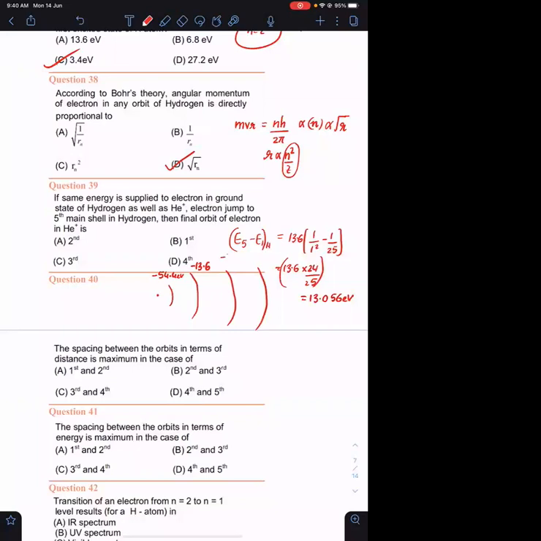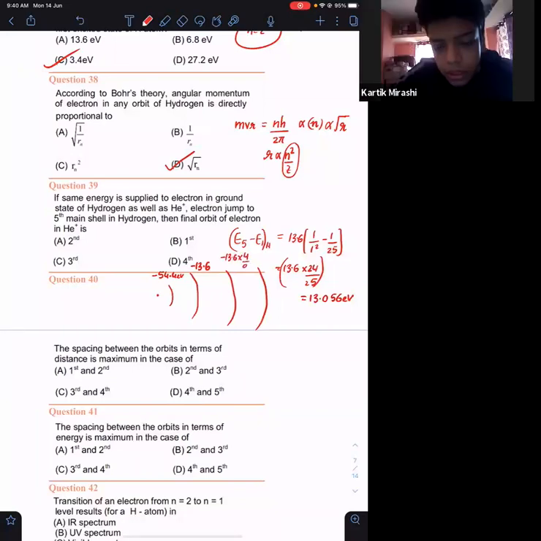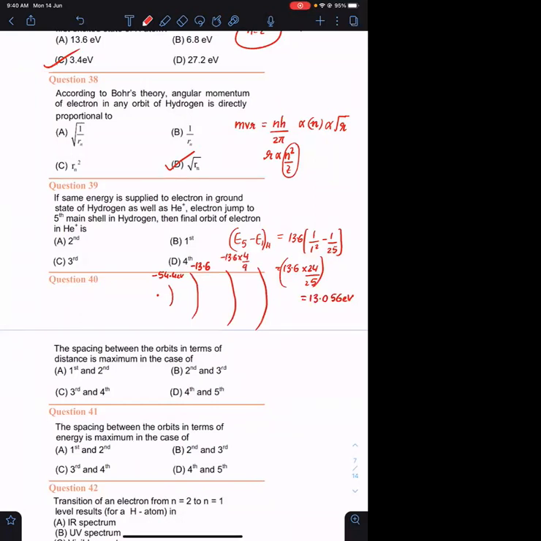Minus 13.6 into 4 by 9, agreed? Yes, sir. Can you please tell me the value of it? यहाँ पे -13.6 इंटू 4/4 स्क्वायर 16 हो जाएगा. 4 कैंसिल. -13.6 अपॉन 4 इज -3.4. एग्रीड? -3.4. Okay.